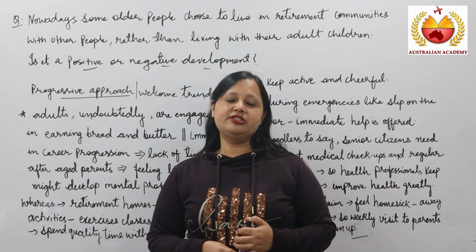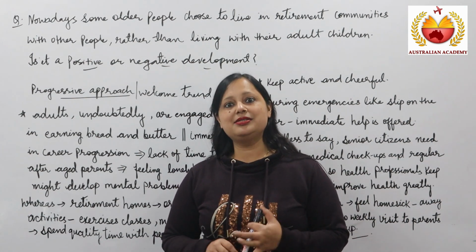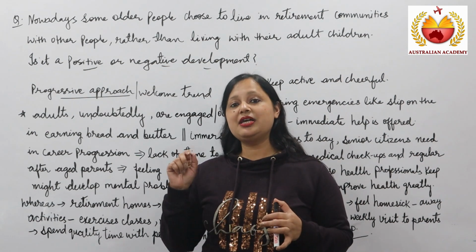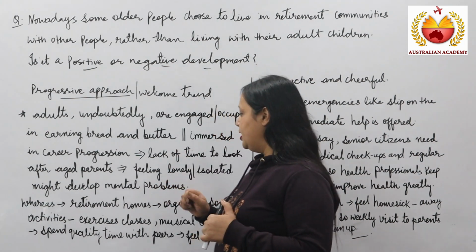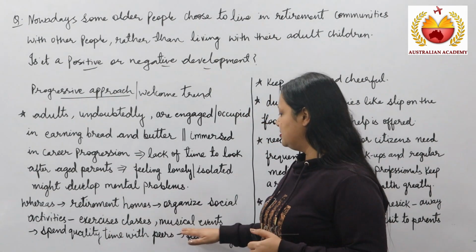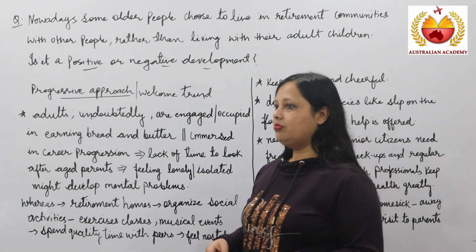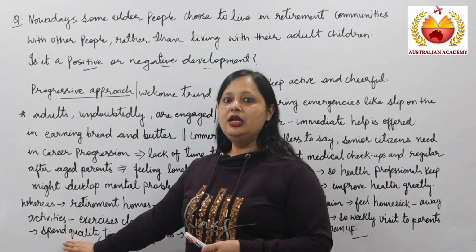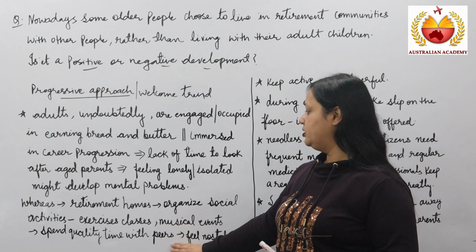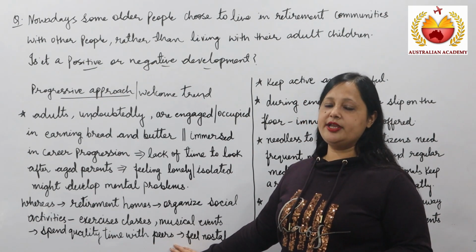Many social activities are organized on a daily or periodic basis, and these social activities are their priority. There might be exercise classes, there might be musical events. So there are so many activities where old age people spend quality time with their peers. Peers means age mates, the people of their age group.